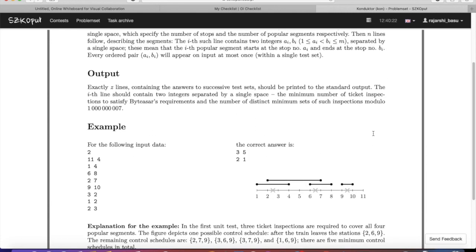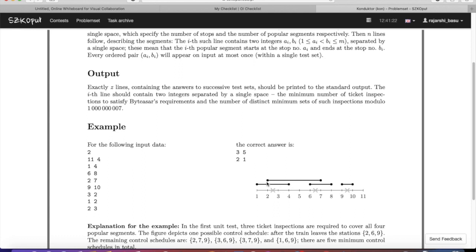So effectively what the problem asks us to do is that we are given n such ranges Ai, Bi, where Ai and Bi are between 1 and m. Now we have to identify some points. We say that a point covers a range if that point lies between the endpoints of the range. For example, in this range 1 to 4, if our point lies between 2 and 3, then it covers this 1 to 4 range. However, if it lied between 4 and 5, then it would not have covered the 1 to 4 range.